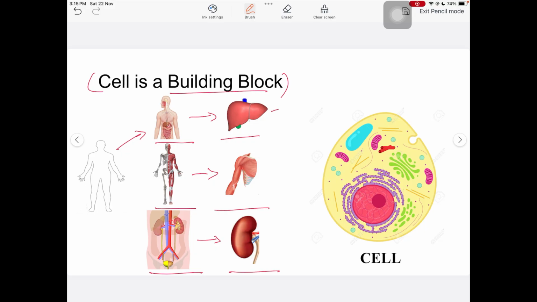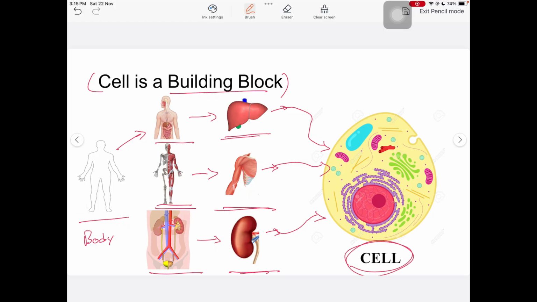But when you zoom inside all these systems, you'll find they are composed of cells. All of these systems, all of these organs and everything is made up of one single thing, and that single thing is cells. So the cell forms the tissue, and the tissue forms the final organ, and that organ together with multiple other organs contributes to form a system, and that system finally gives rise to a body. So the cell is present in everything to constitute a final human body. That's why the cell is considered the building block.